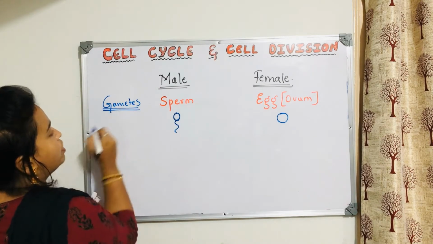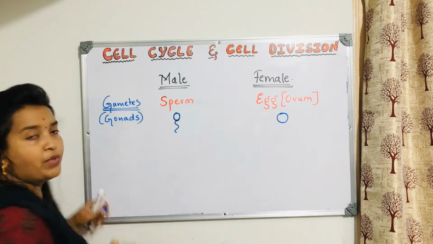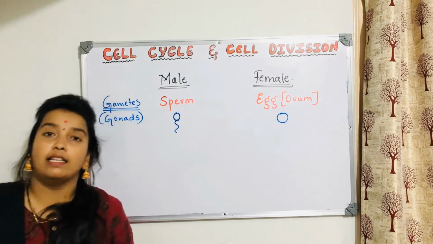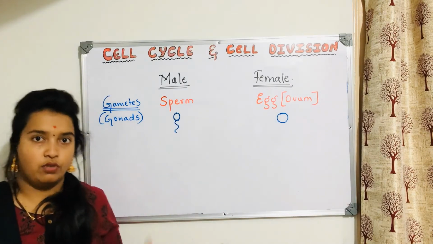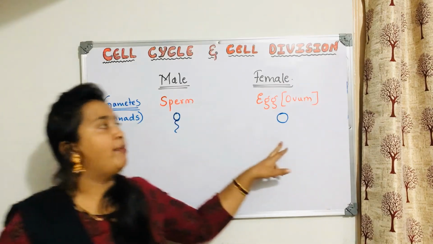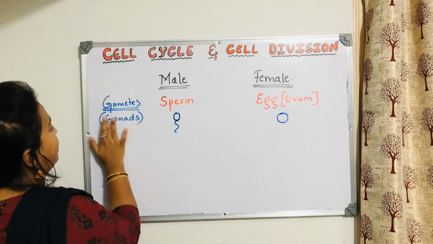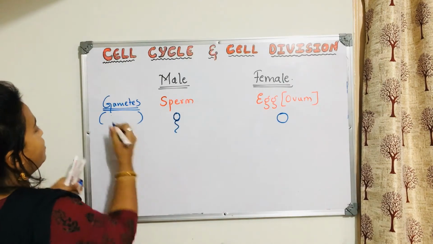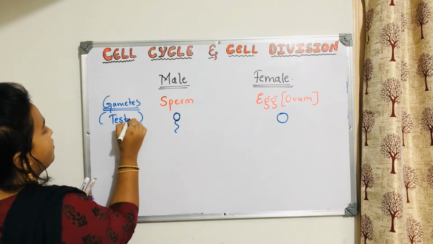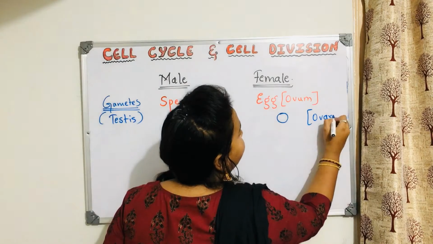And where are they produced? They are produced in the gonads. What are gonads? Gonads are nothing but the reproductive organs where gametes are produced. In male it is the testis and in female it is the ovary. So if it is male, it is produced in the testis, and in female it is produced in the ovary.